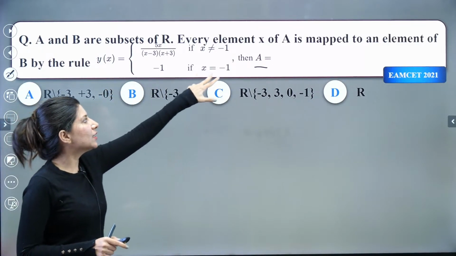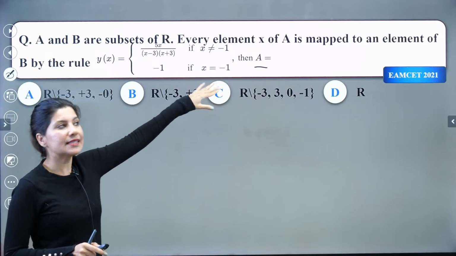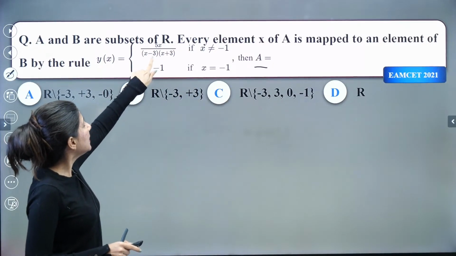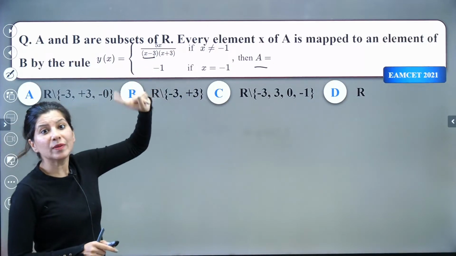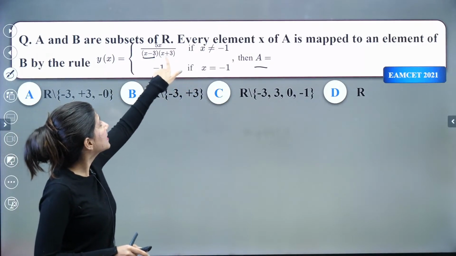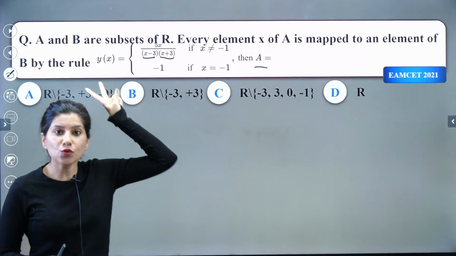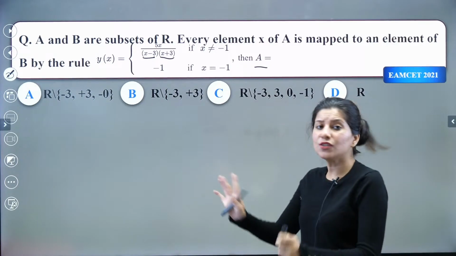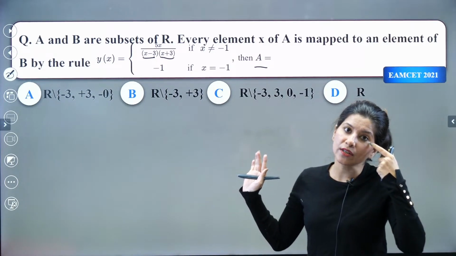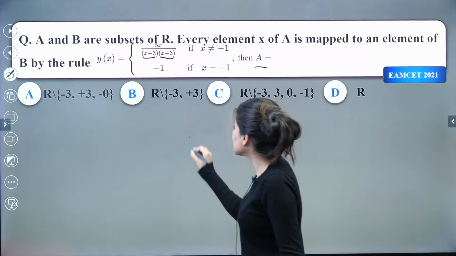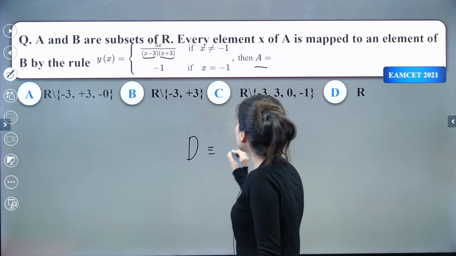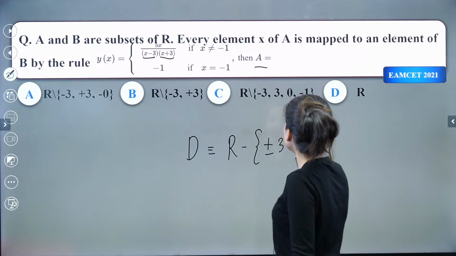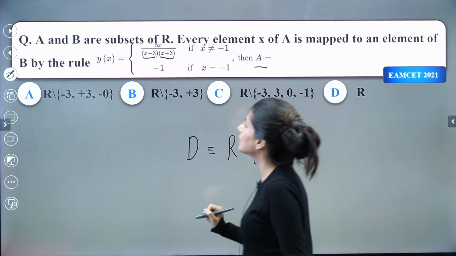So clearly x equals minus 1 is sorted. It is there in the domain. But when x is not minus 1, we have to sort this out. Clearly x cannot be equal to 3 and x cannot be equal to minus 3. These two values will give us trouble. Except these two values, everything is sorted. So the domain of this function will be all real values except plus minus 3. This is what the domain of this function is.